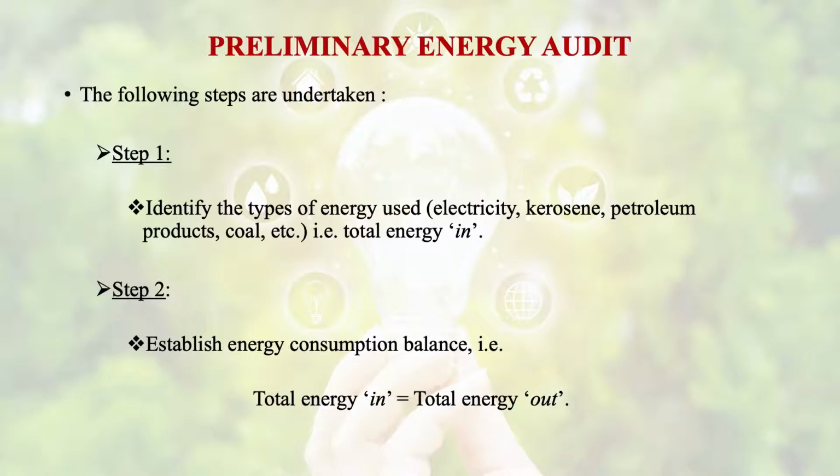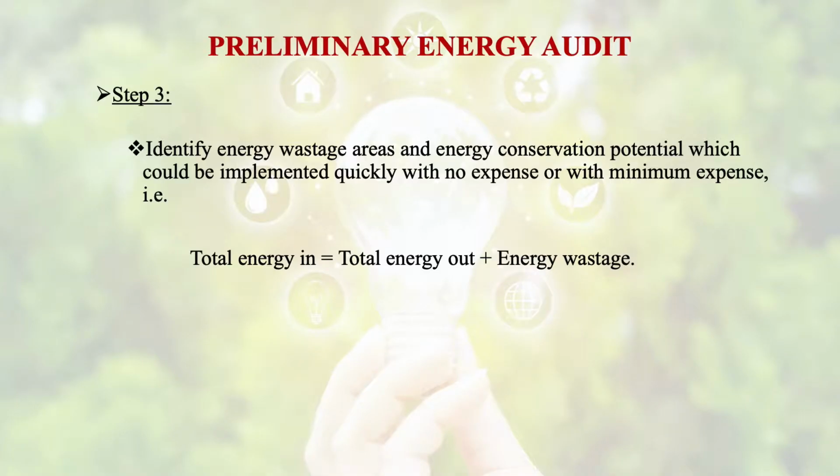So we have to make a balance between energy input and energy output. We have to record these data. Then when we see that we have energy input and energy output, it is quite obvious that whatever energy input we are giving, we are not getting exact energy output. So we will be able to identify the energy wastage, and from that we will identify the area where this energy wastage is taking place and how much energy is wasted there.